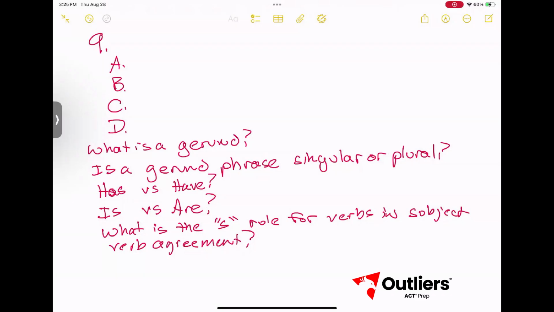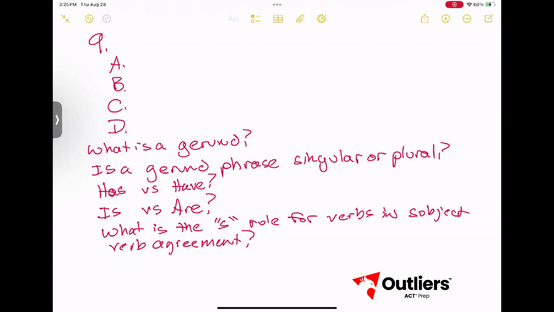With those in mind, let's go ahead and take a look at number 9. Partnering with the Institute. So now we have a verb and it's asking us basically, is the subject singular or plural? Partnering with the institute is a gerund phrase.